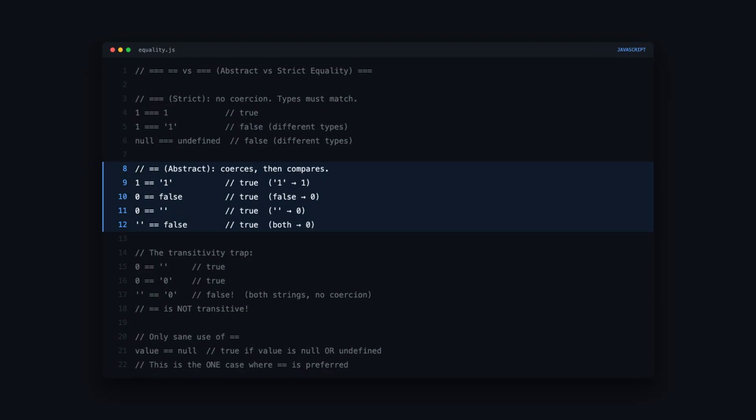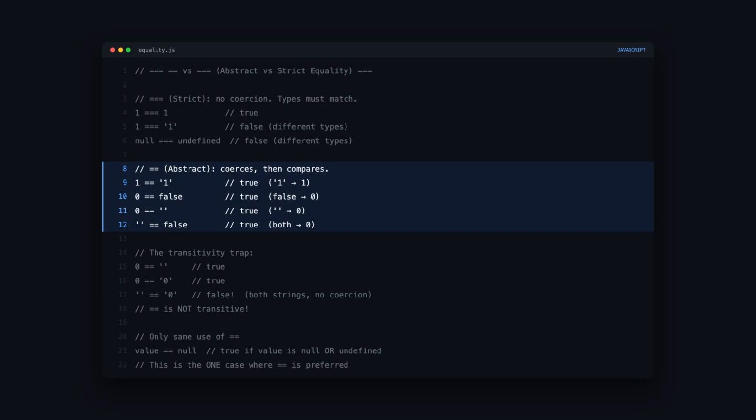This is the most asked JavaScript interview question. Triple equals is strict equality, no coercion. If the types don't match, it returns false immediately. The string 1 triple equals the number 1 is false. Simple, predictable. Double equals is abstract equality. It coerces before comparing. 1 double equals the string 1 is true because it converts the string to a number first.